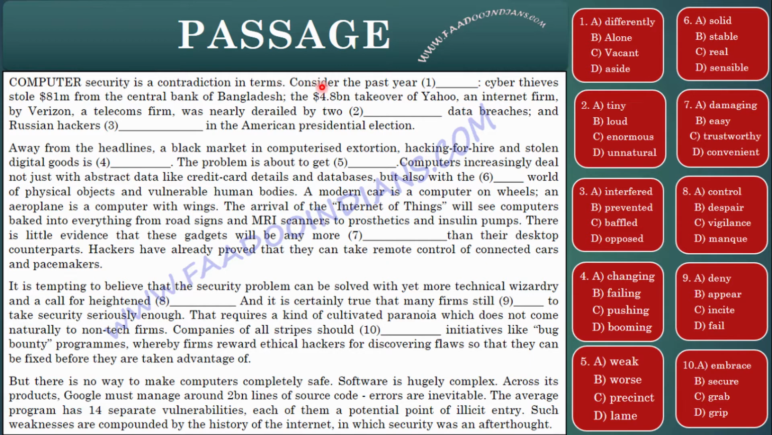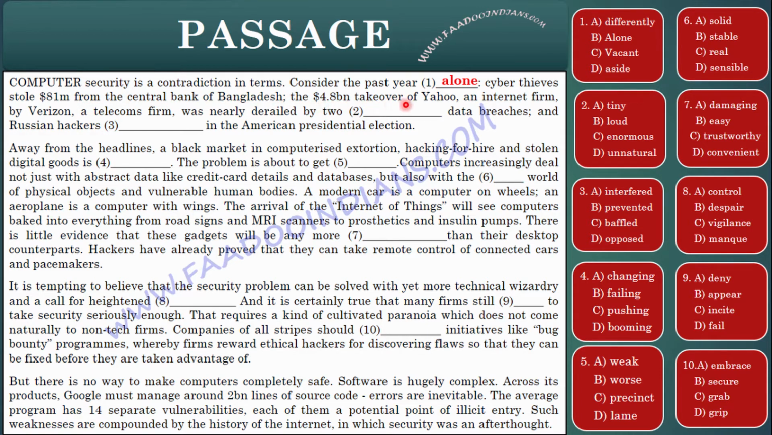Now consider the past year. So consider the past year differently? No, it doesn't make sense. So consider the past year alone. Alone will fit this blank because it is saying consider the past year itself. Cyber thieves stole $81 million from the Central Bank of Bangladesh.